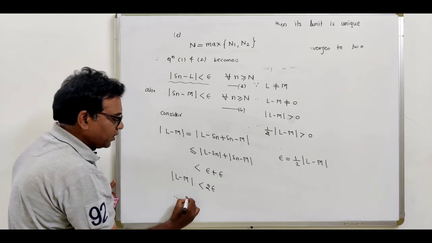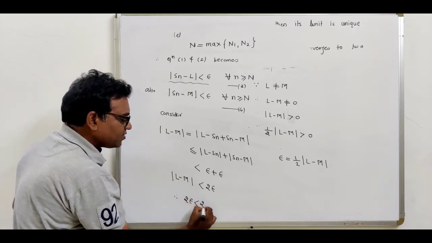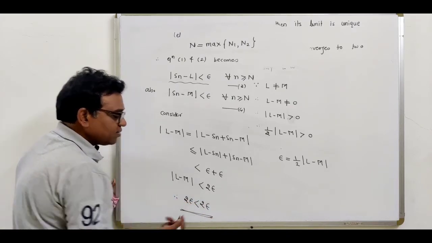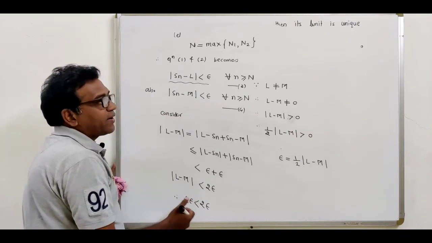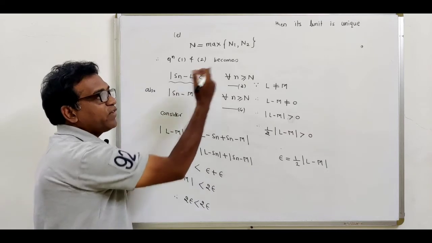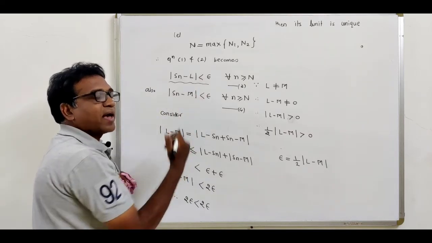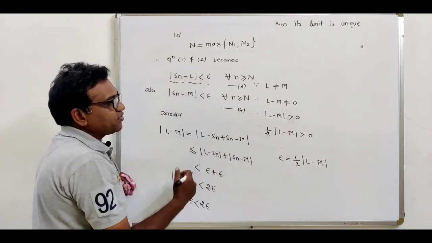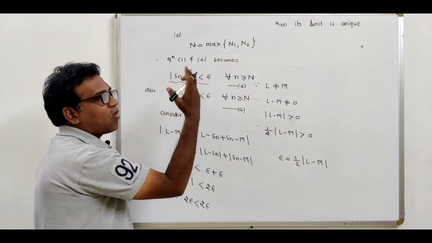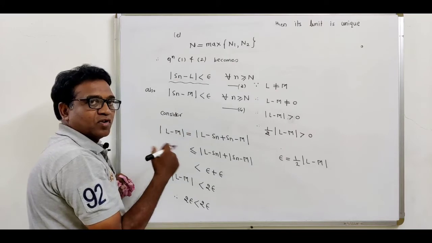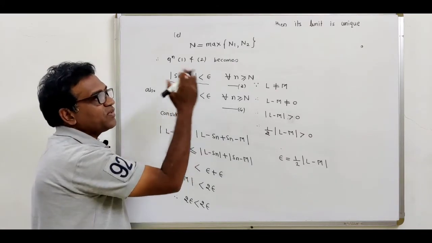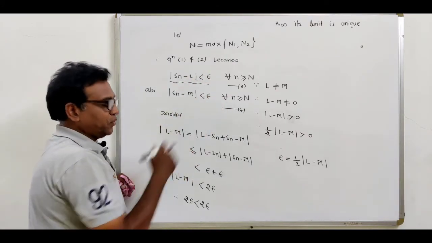So this says 2 epsilon is less than 2 epsilon, which is incorrect. So this is our contradiction. A contradiction means obviously that what we have assumed was the wrong assumption. What is our assumption? The sequence Sn converges to two different limits L and M. That is the wrong assumption. So what is the correct assumption? The sequence Sn converges to a unique limit.